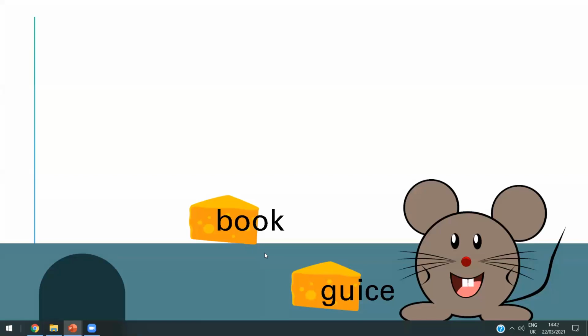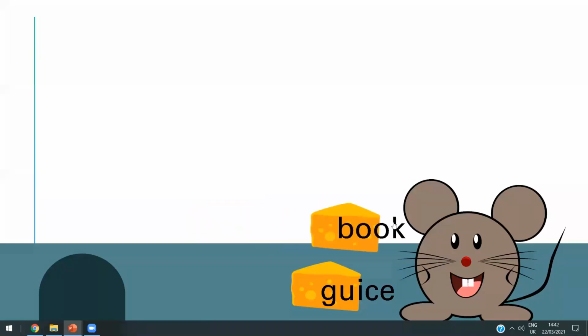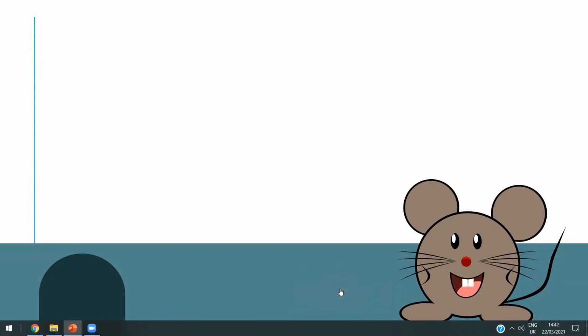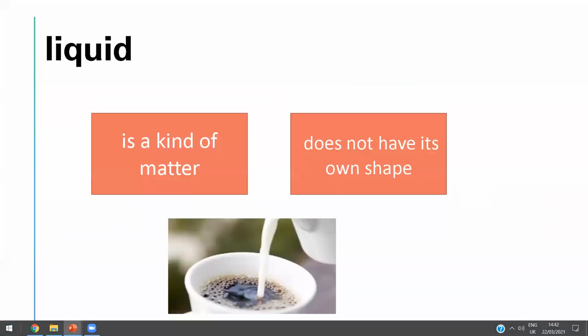What about the book? Is the book a solid or liquid? Solid. Yeah, amazing. It's a solid, it has a fixed shape. What about the juice? If you have an orange juice, is it a solid or liquid? It's a liquid. Thank you so much. Thanks a lot.